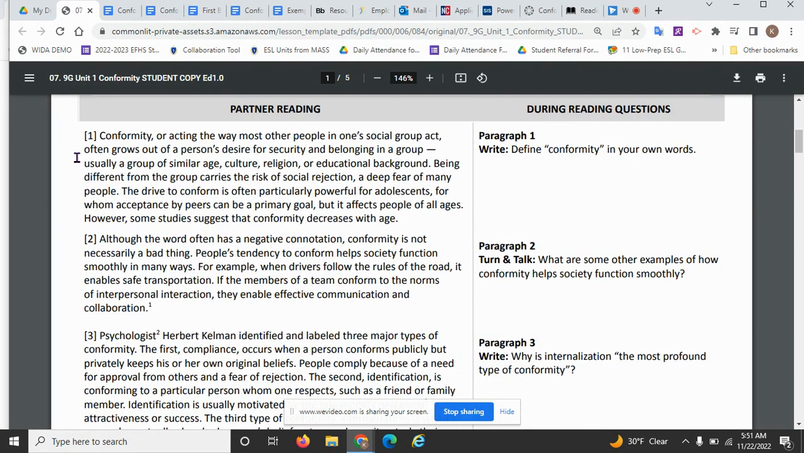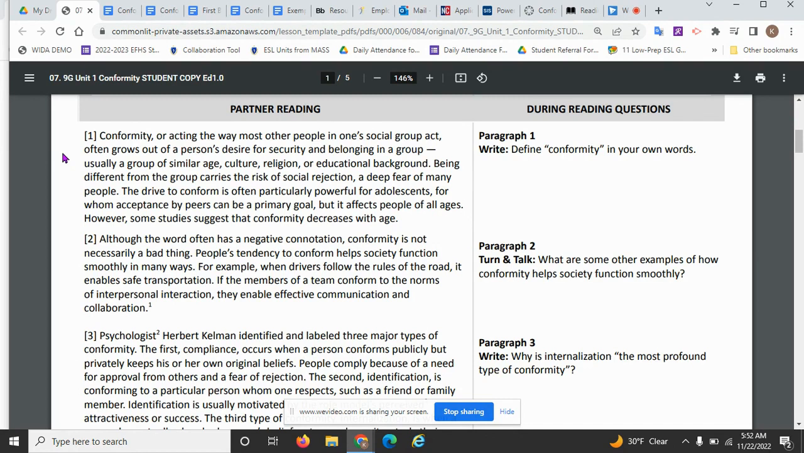In the first paragraph, the author writes, conformity, or acting the way most other people in one's social group act, often grows out of a person's desire for security and belonging in a group. Usually a group of similar age, culture, religion, or educational background. Being different from the group carries the risk of social rejection, a deep fear of many people. The drive to conform is often particularly powerful for adolescents, for whom acceptance by peers can be a primary goal, but it affects people of all ages. However, some studies suggest that conformity decreases with age.